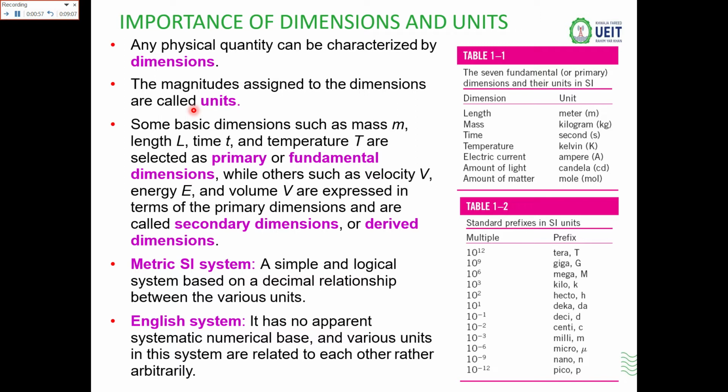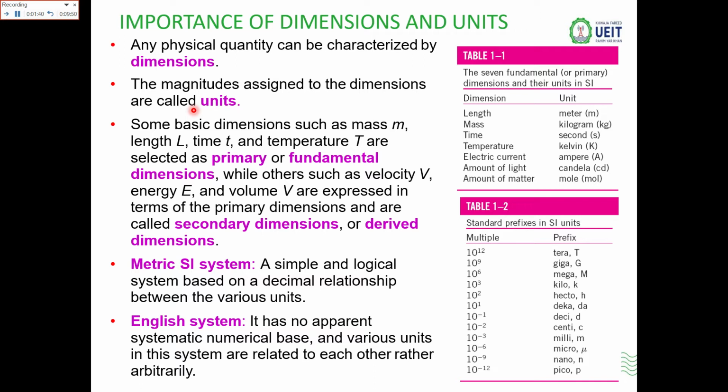Like for velocity, we have meter per second. The meter is used for length, and the second is from time. So the unit of velocity is derived from the primary dimensions. Then we have volume, meter cube. There are basically three length units involved in volume. For volume we have the formula length cross width cross height. So for the length we have L, width again is a unit of length, so again we have L, and for the thickness we also have L. So the units are meter cubes. These are the secondary units.